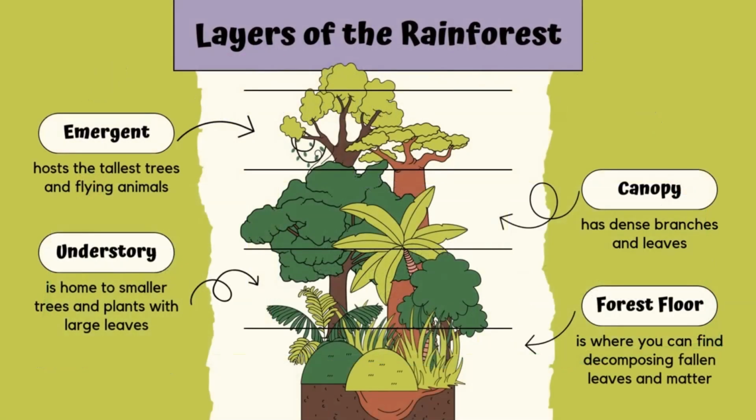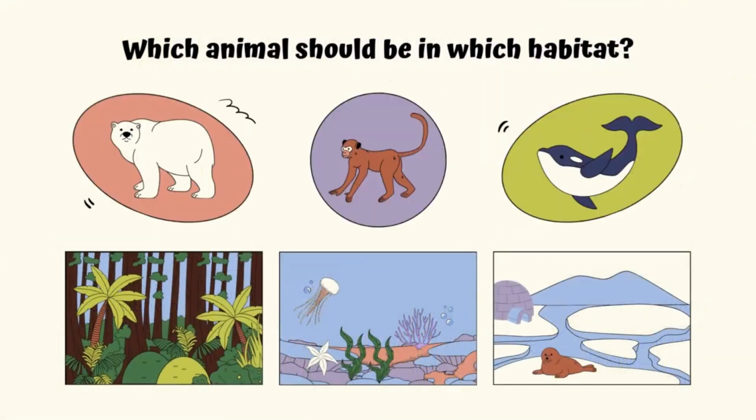Layers of the rainforest. Emergent: hosts the tallest trees and flying animals. Understory: is home to smaller trees and plants with large leaves. Canopy: has dense branches and leaves. Forest floor: is where you can find decomposing fallen leaves and matter. Which animals should be in which habitat?